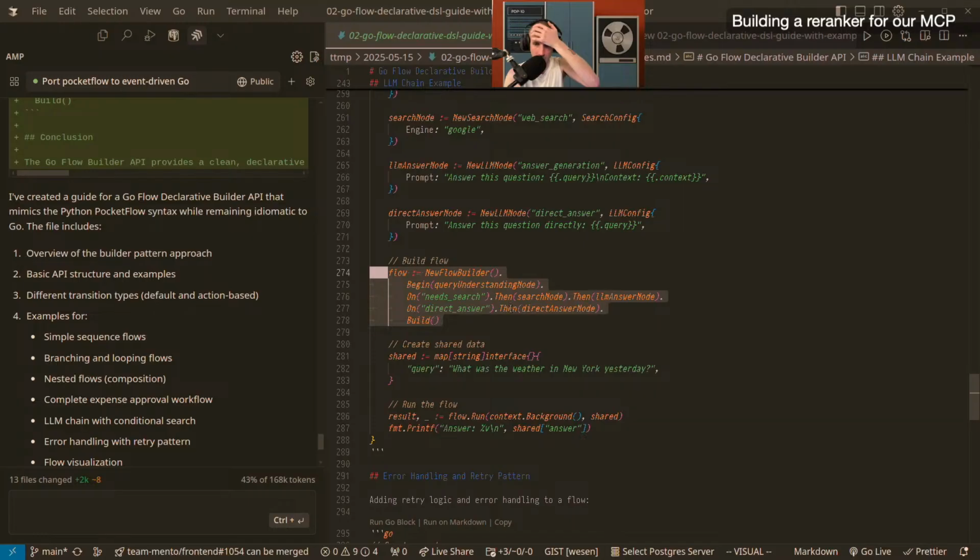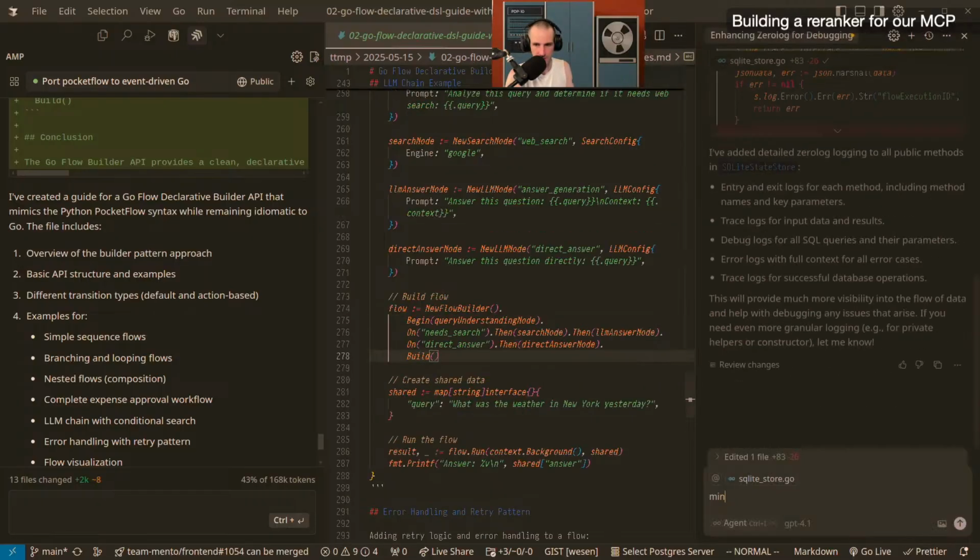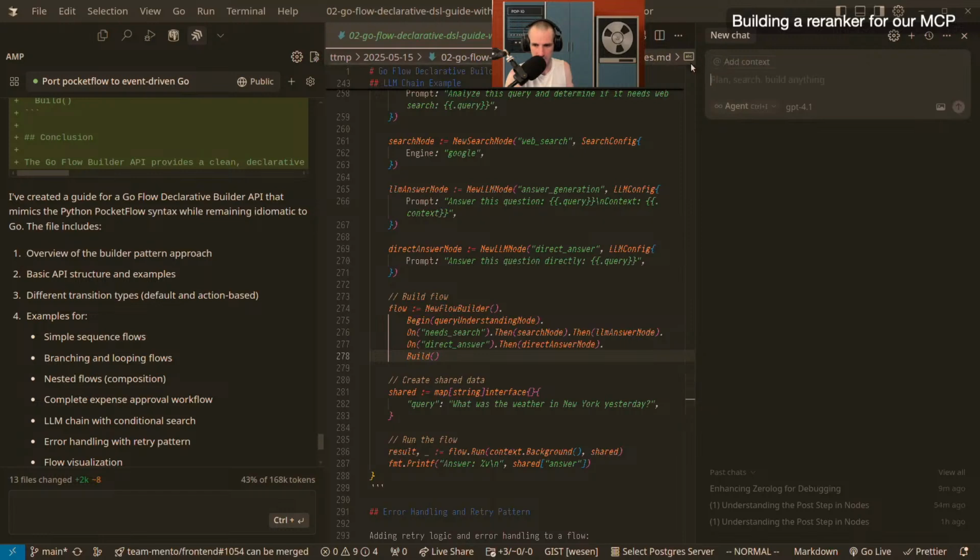And this is also something that an LLM probably will be pretty good at, even if I just have this file, right? If I go to the chat here, GPT-4o only knows the context of this file, 02 go flow.